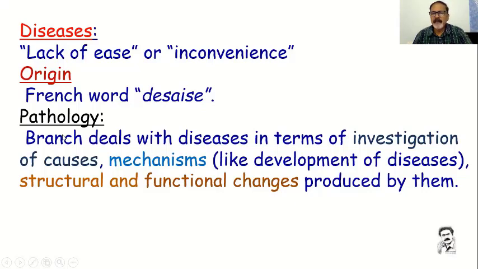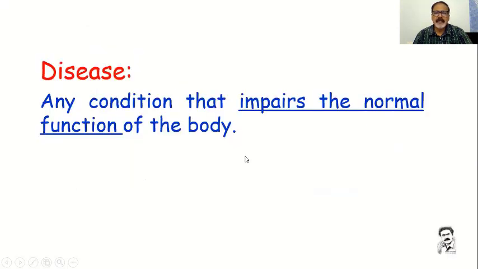And whenever you go to a doctor, you will have a medical hall, and beside it, you will have a pathology lab. Based on the investigations, they will give the medicines. So the definition of disease is any condition that impairs the normal function of the body. If the body is hale and healthy, normal, we call it healthy. If any impairment or dysfunction is there, then only we call it a disease.